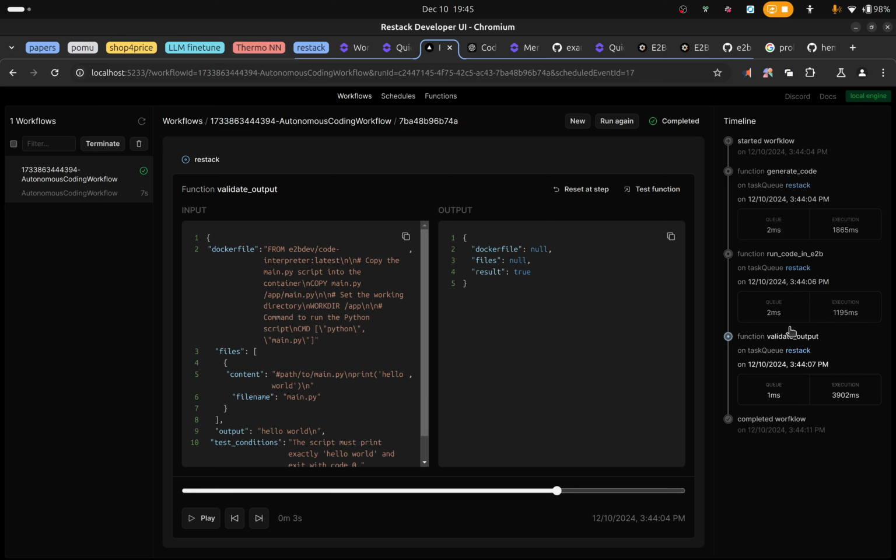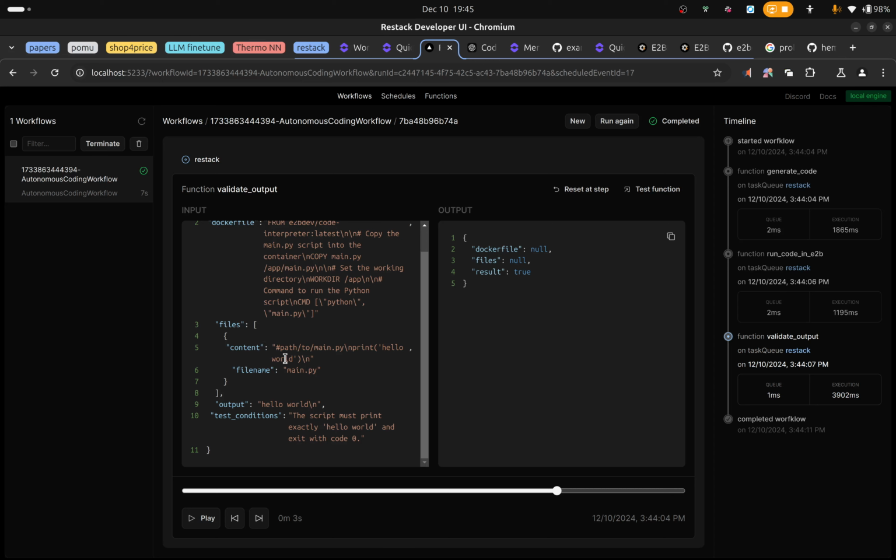Then the output is validated by comparing all the files. There's only one file, so it only shows one here: the Docker file and the output. Then it evaluates it against the test conditions. The script must print exactly hello world and exit with code 1. The ChatGPT API determined that this fulfills that test condition, so it returned result true.